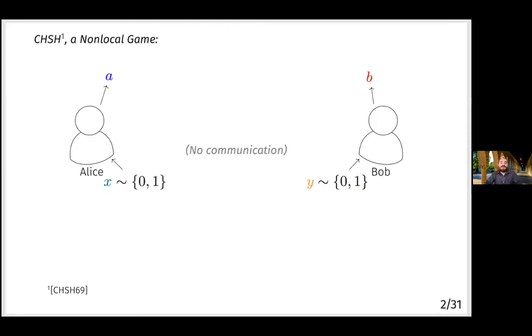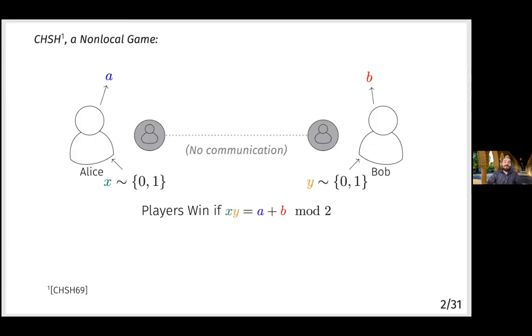In the CHSH game, there are two players, they're not allowed to communicate, and they each receive a uniformly random input bit, X and Y, and Alice produces A, Bob produces B. They're just output bits, and they win this game only if the AND of their input bits is the parity, or the sum mod 2, of their outputs.